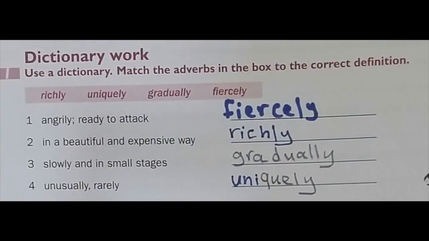Here we also have a question. Use a dictionary, match the adverbs in the box to the correct definition. This is in the workbook, page 35. Question number 1: here we have the adverbs literally, uniquely, gradually, fiercely. This is a meanings question. "Angrily, used to attack" is the meaning of the word fiercely.